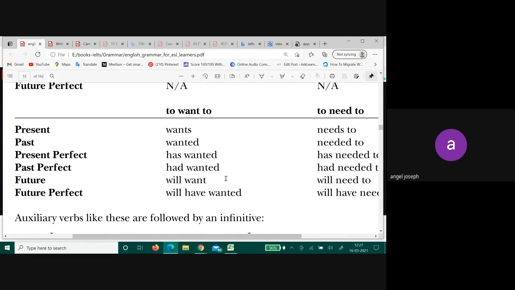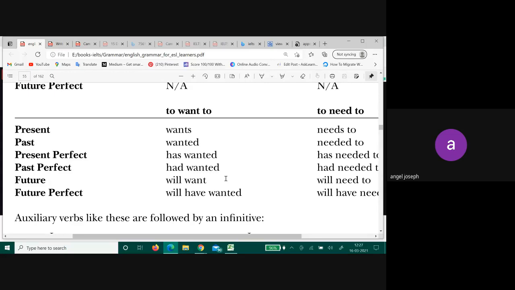So I want to sing. There the verb is sing. Want to is doing what job? It is helping that verb sing express itself and put it in the correct form. I need to sing. Is it your want? No, no. Now it changed. What is it now? Something that you have to do. You need to, right? So can I say have to? That can also be used as a helping verb, right? I have to sing.